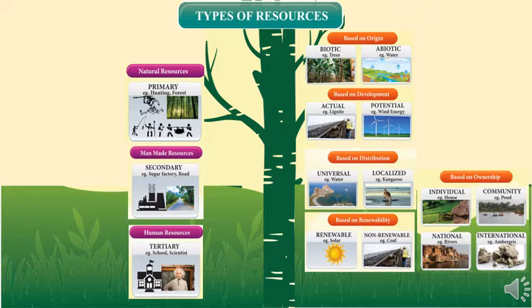Based on renewability we have renewable examples sun or solar and non-renewable example coal. Last one is based on ownership we have individual example houses, community example pond, national example rivers, international example ambiguous.